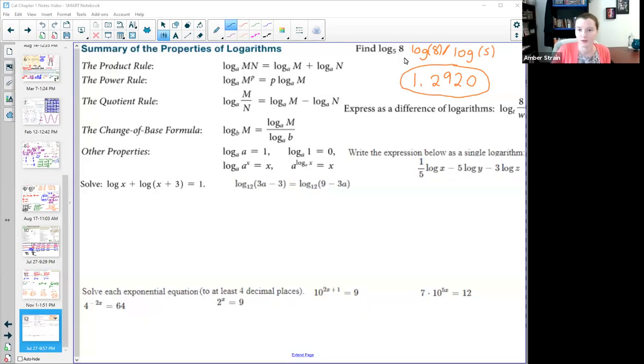So we finished up this one right here by doing our log splitter, our change of base formula. Now this one, it's kind of the same idea, except we're going to use the quotient rule. So we have the product rule, the power rule, and the quotient rule. All of these come from our exponent rules that we learned in another lesson. So we just kind of treat them backwards. Like when we add the exponents, we were multiplying, same idea.